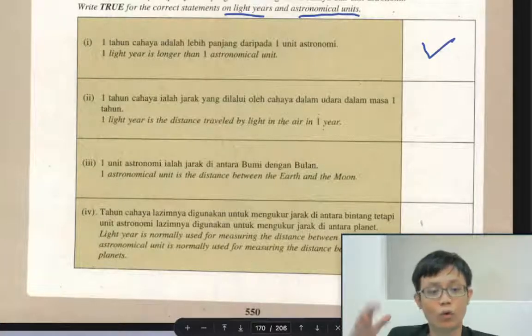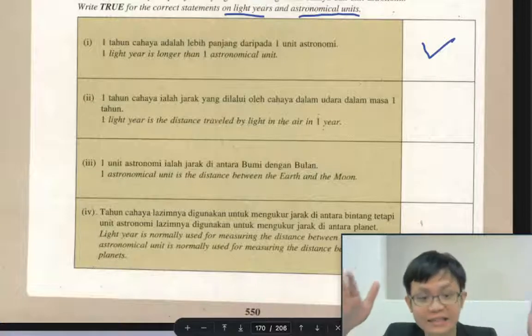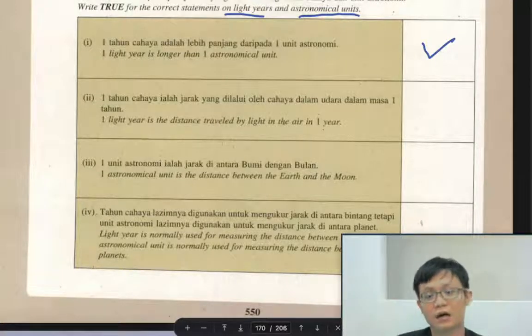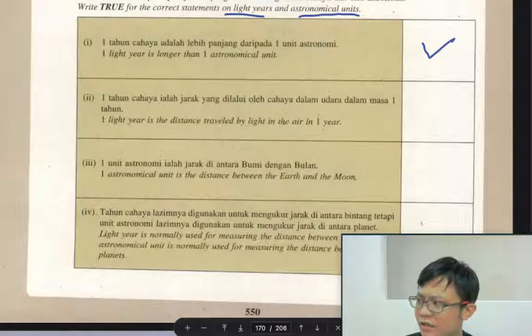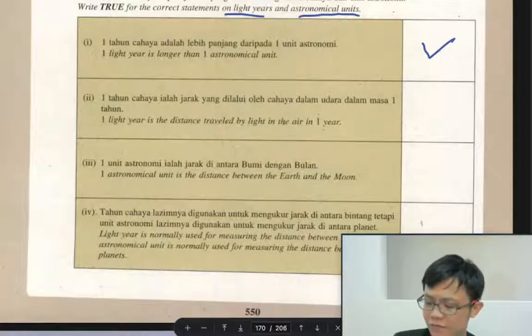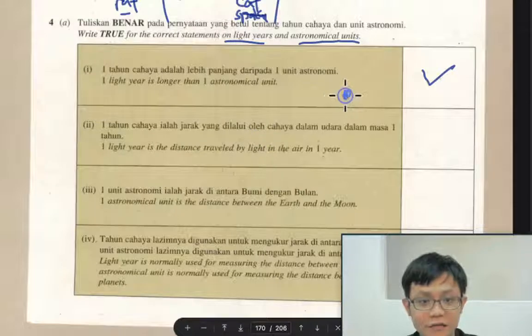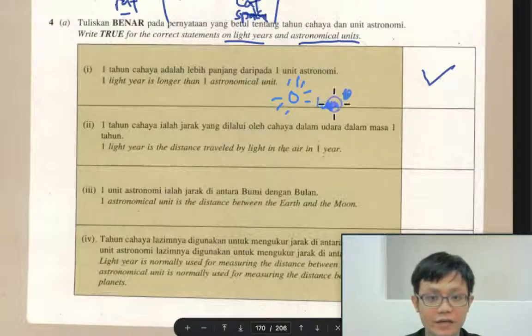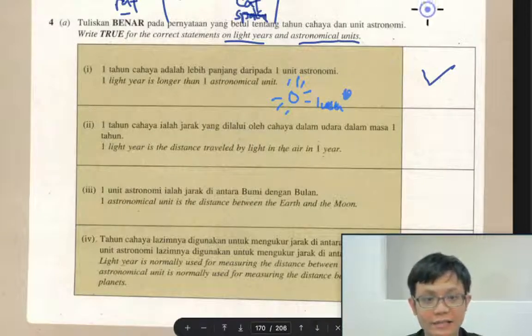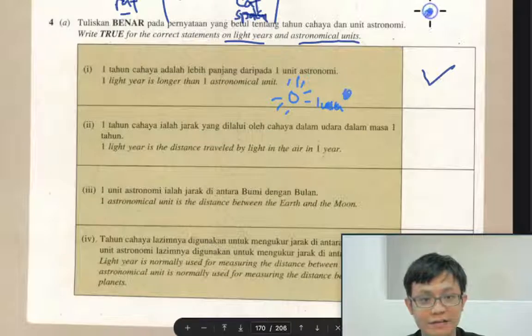And the whole galaxy itself is how many light years? So of course, Earth to the Sun, this is the Sun, this is 1 AU, okay? 1 AU, astronomical unit. And for the whole galaxy, our galaxy, how to draw it, something like this.